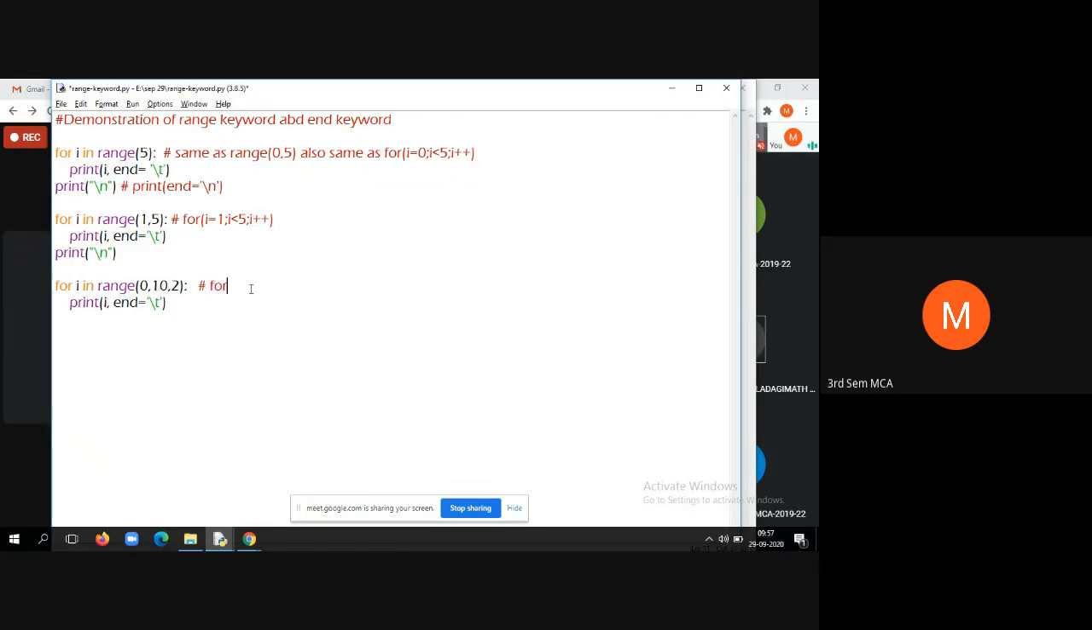Now students, tell me, what is the equivalent for loop? For I is equal to... Sir, I is equal to 0. Yes. I less than 10. Then I plus 2. That is, I plus is equal to 2, or I is equal to I plus 2. That means after every iteration we increment the I value by 2 numbers.